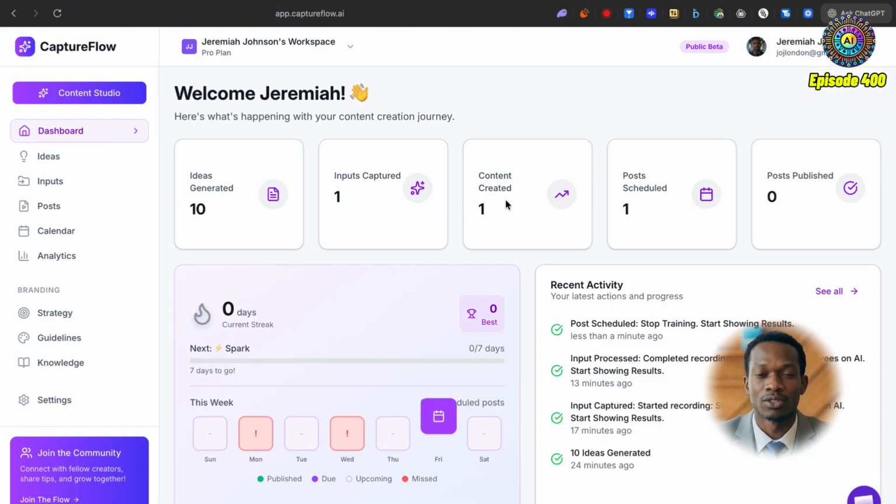Now, if we go back to the dashboard, we can see that's everything in the list of things to do to get started with CaptureFlow. Now, I think the results speak for themselves, right? I don't like to go on, like I've said before. I like to think only action is truth, and the actions you can take here with CaptureFlow are certainly, truthfully outstanding.